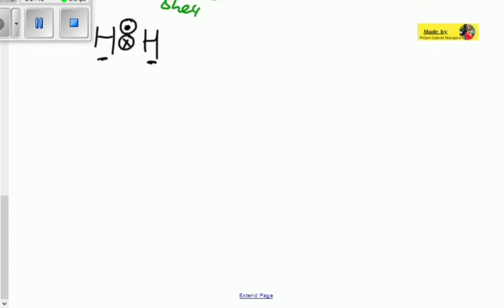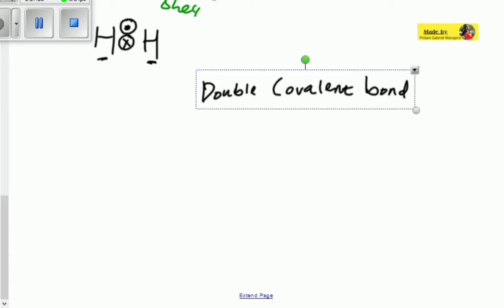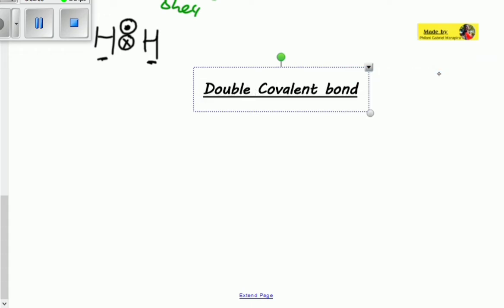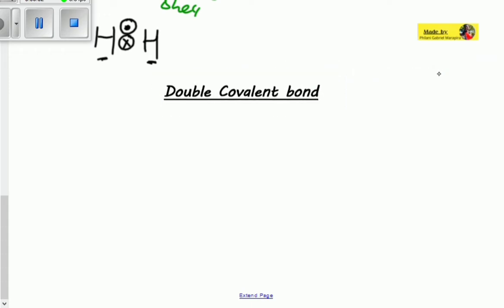And now we go to a double covalent bond. It is still a covalent bond, even though it is double. So let's look at it. A double covalent bond happens when you have atoms which need 2 electrons to fill their outermost shell.